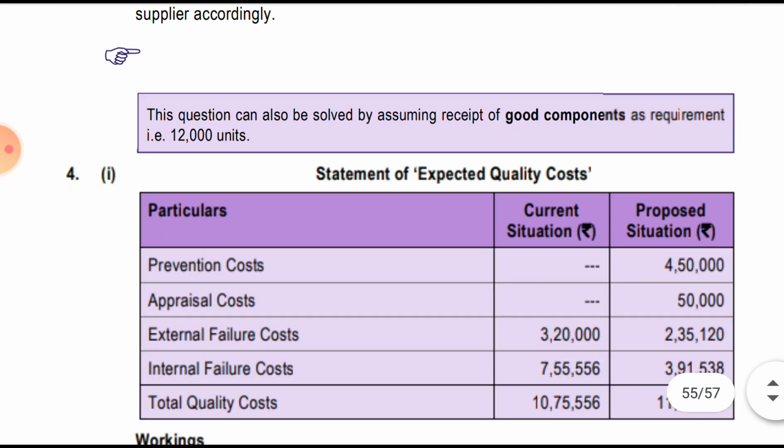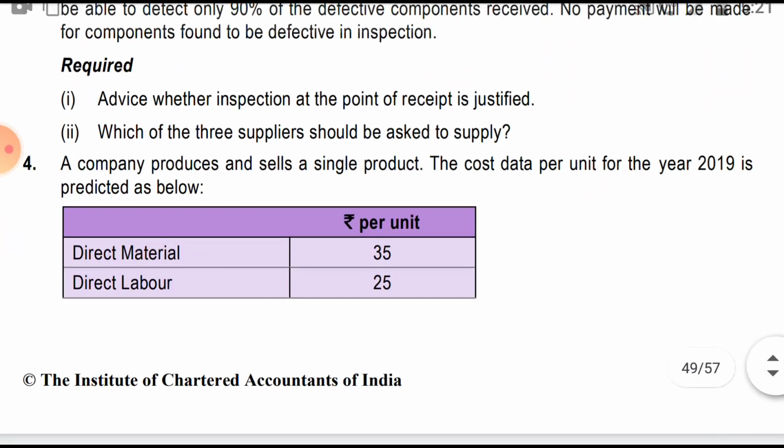We will read the question for the fourth one. A customer, I think this question you would have understood. I have gone a little fast, or I don't know exactly, but I try to explain to the best I can.